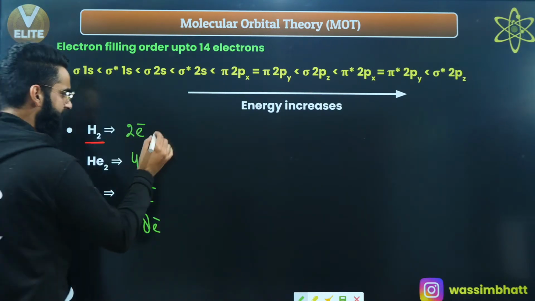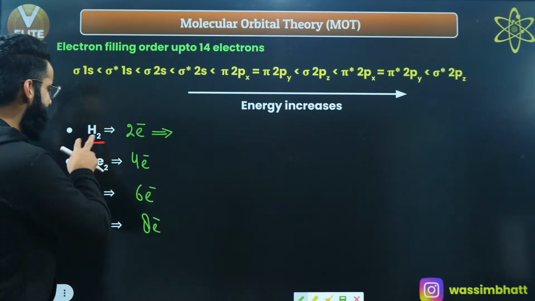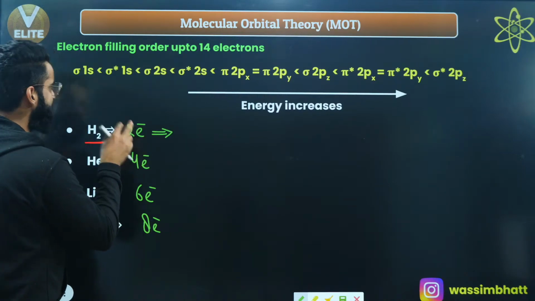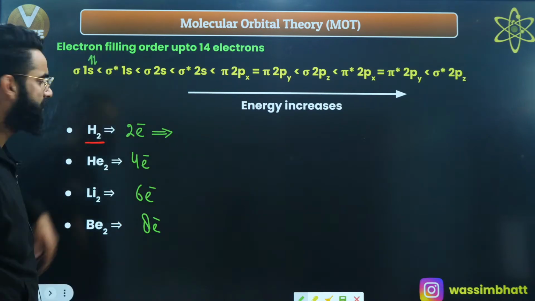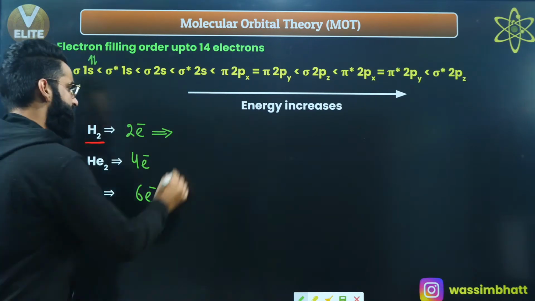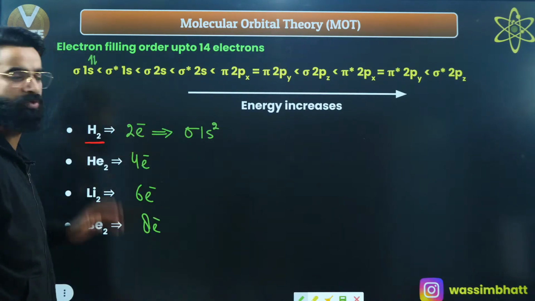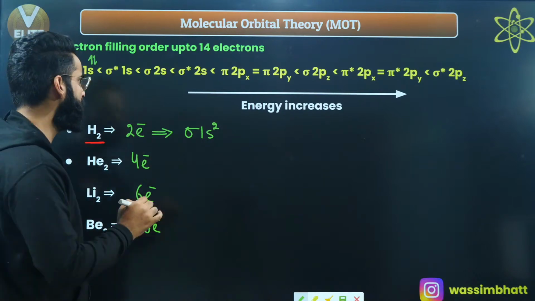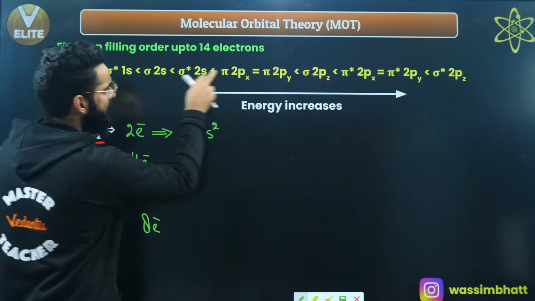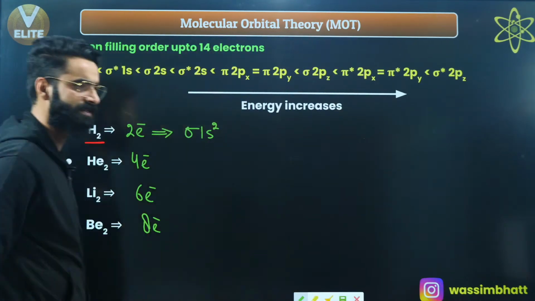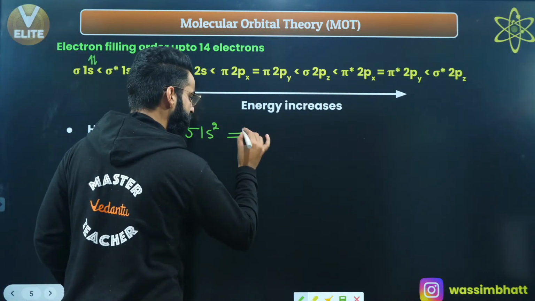Now, in case of H2, let me write the molecular orbital configuration. Since H2 has 2 electrons, both these electrons will be accommodated in sigma 1s. Sigma 1s squared becomes the molecular orbital configuration of the H2 molecule. I hope you remember these starred ones: this is sigma star 1s, and the star represents the anti-bonding molecular orbitals. Now you know the molecular orbital configuration of H2.